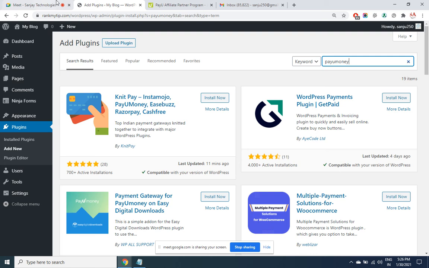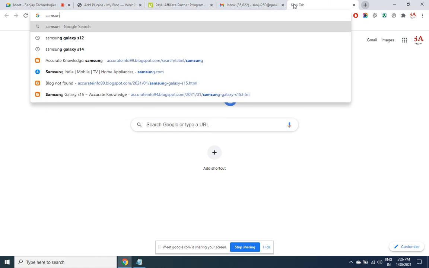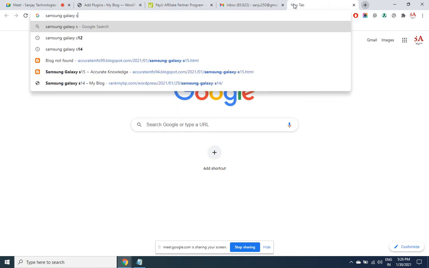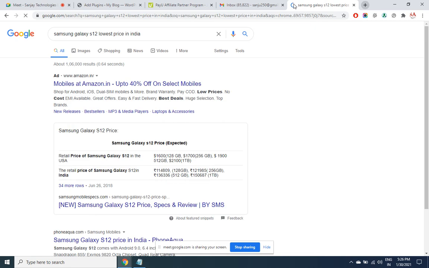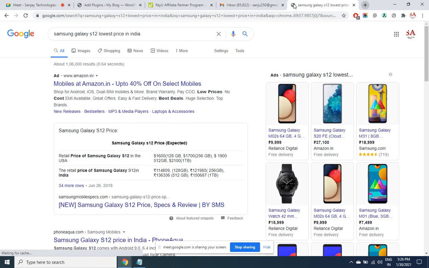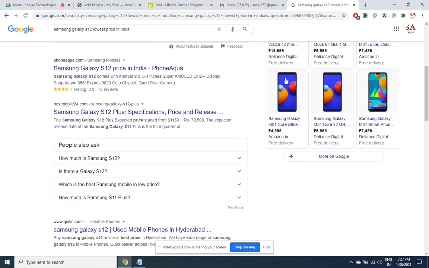Example, I want to offer Samsung Galaxy S12 in my e-commerce site. So what I'll search? S12 lowest price in India or price compare in India. There are several sites which will be comparing the price.